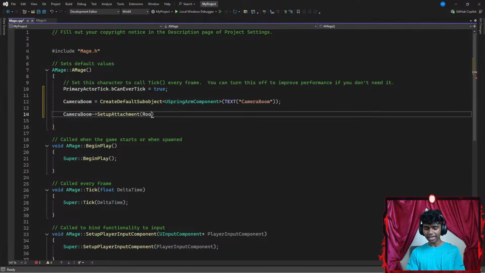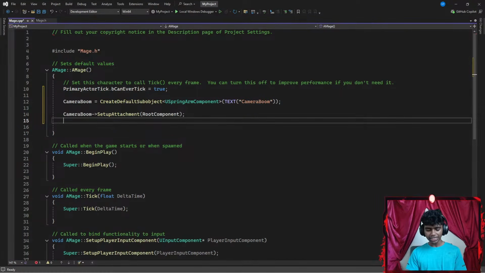Now, I'm going to be adding a root component as a parameter. Basically, what a root component does is it lets me move, rotate, or scale my object, whatever component I have here. In this case, my camera boom. Then I'm going to end this with a semicolon.